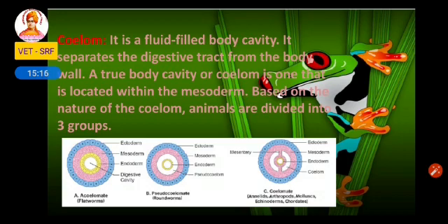Example, flatworms. Pseudocoelom, pseudo means false coelom. So the animals which have false coelom are called pseudocoelomate. Example, roundworm. The animals which have true coelom are called true coelomate. Annelids, arthropods, mollusks, echinodermata, chordates. So all these come under the coelomate category.